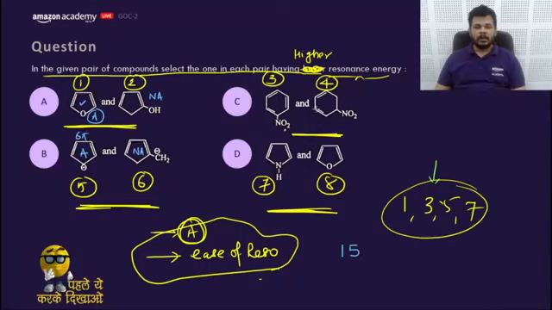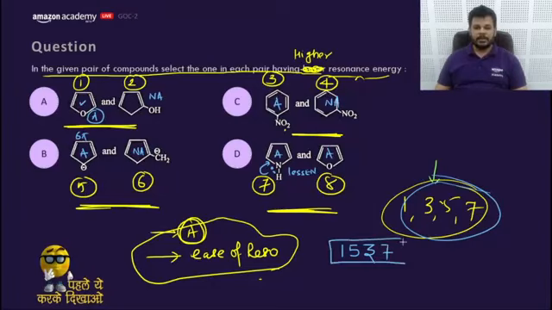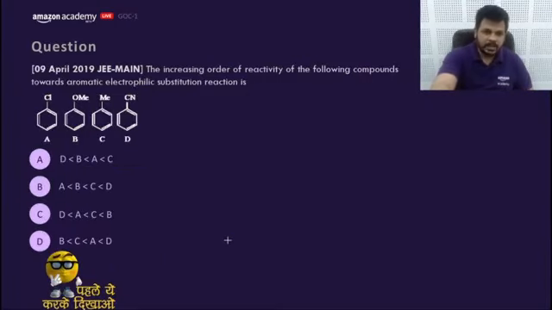Okay. What about third and fourth? It is aromatic. This is non-aromatic. So third is correct. It is coming in this way only. This is nitrogen. This is aromatic. This is also aromatic. Exactly same. Luckily, I wrote the correct answer. Nitrogen can supply its electron easily because it has less electronegativity. That's why the answer would be 1357 only. So we have revised the last lecture.